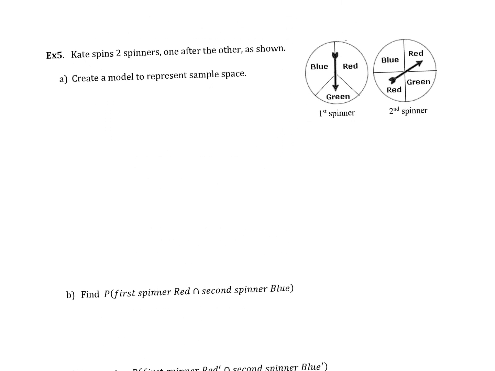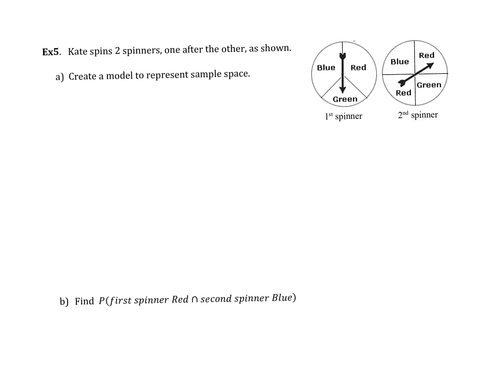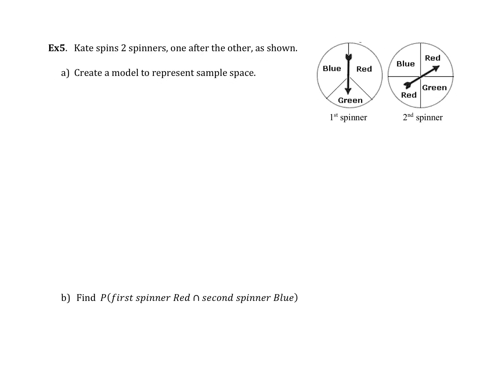I'll start the tree. And then we'll do this together from there. So, all right, we have one spinner, then the second. Actually, I might just do the whole thing. So you have a spinner that has 3 possibilities: red, green, blue. And those seem to be pretty equal. And then the other one's also equal. Oh my gosh, you know what? Maybe a tree isn't the best way to do this.